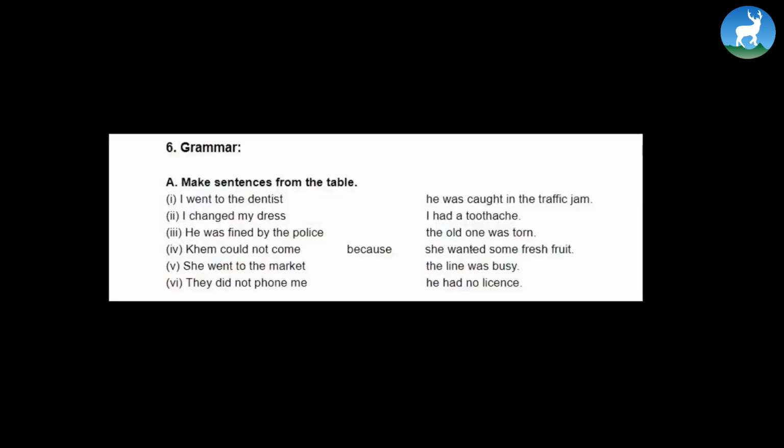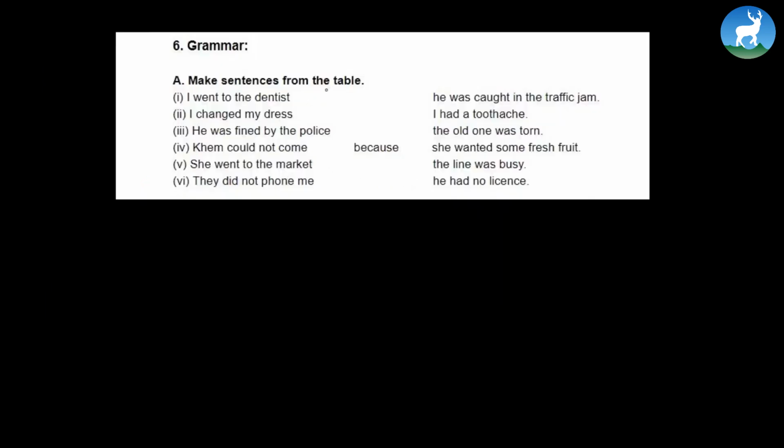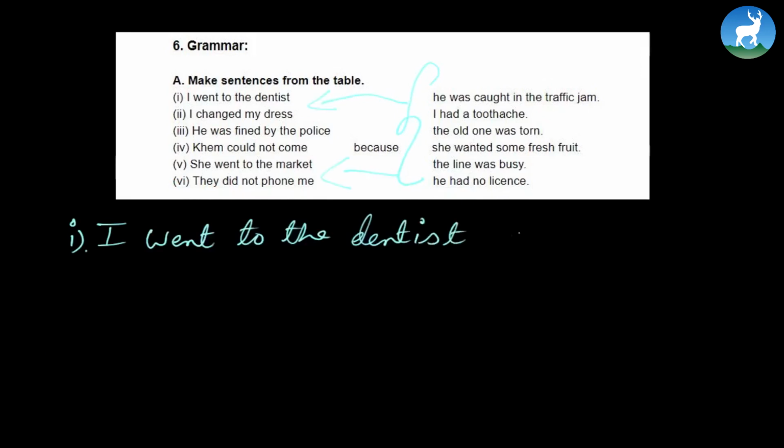Now, this number 6 person, the grammar person, you see, make sentences from the table. Okay, so how are you going to make sentences from this table? Like for instance, look at number 1. Remember, these are all the reasons, and you'll have to give a proper reason to this statement here. All right. So I went to the dentist because, why do you think people go to dentist?